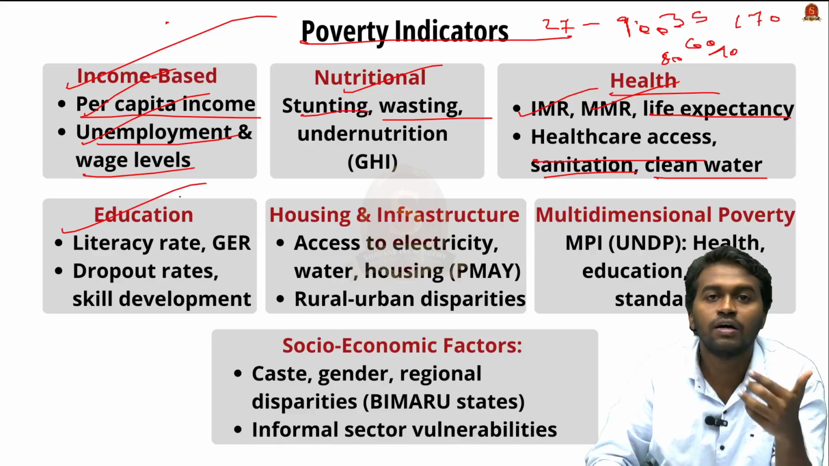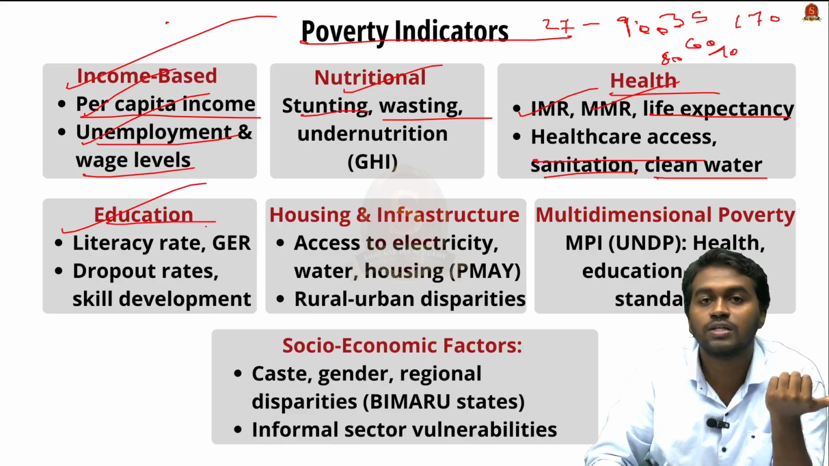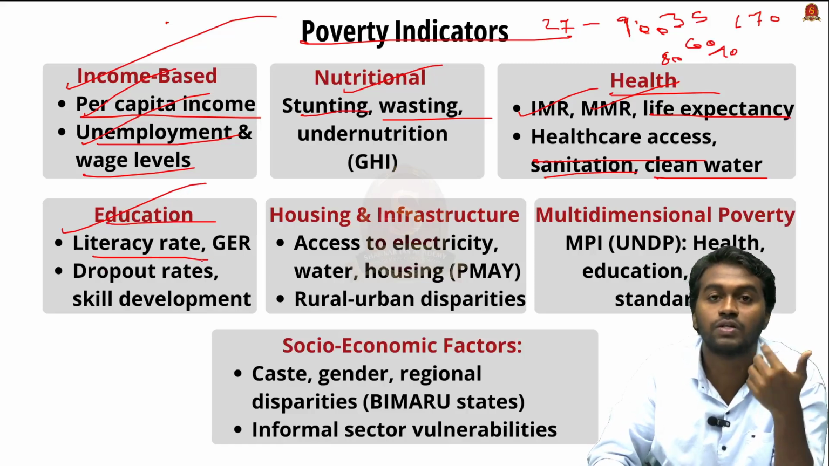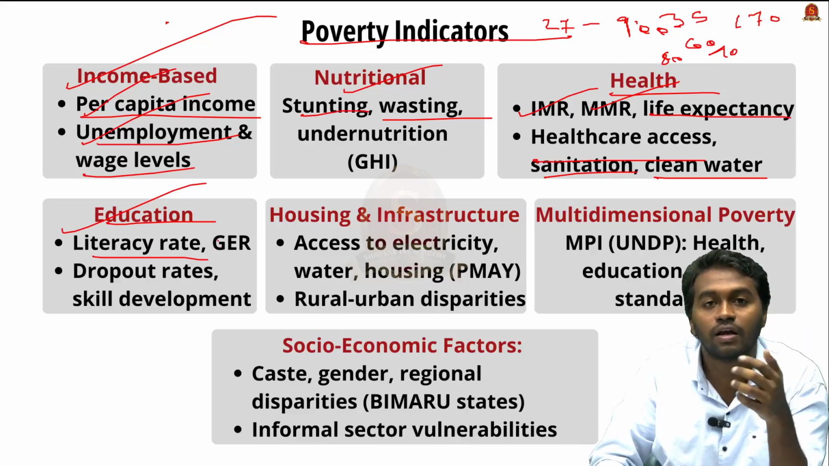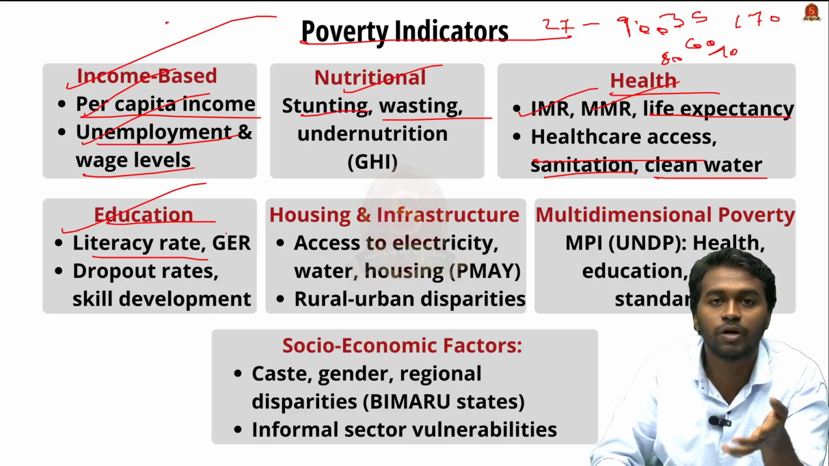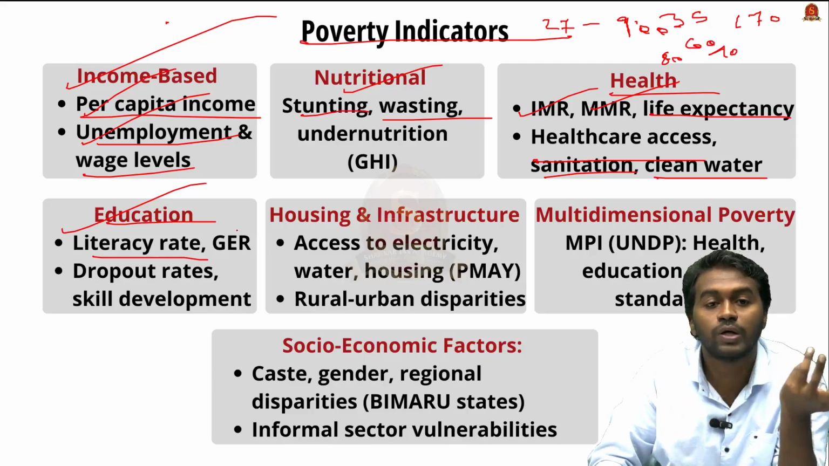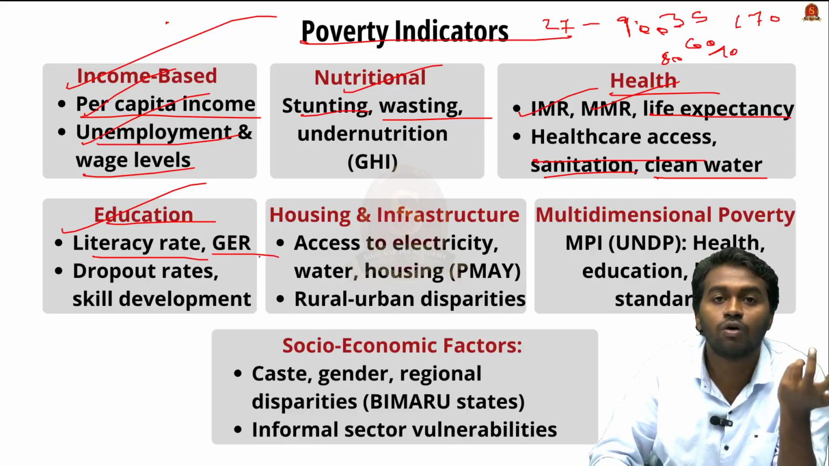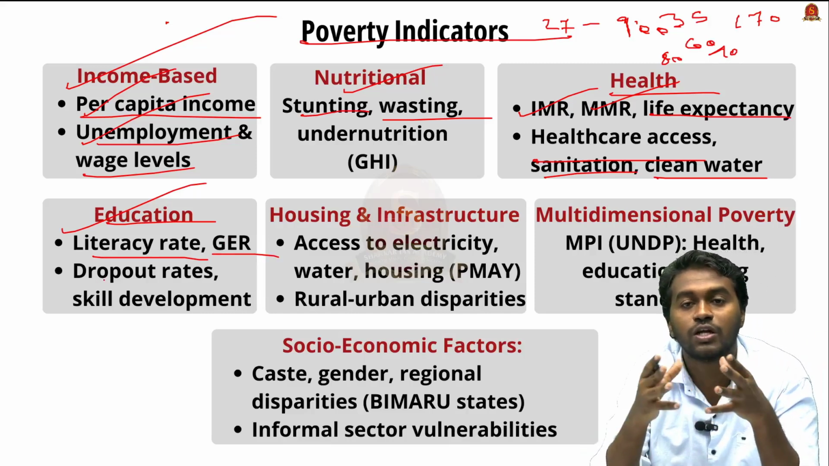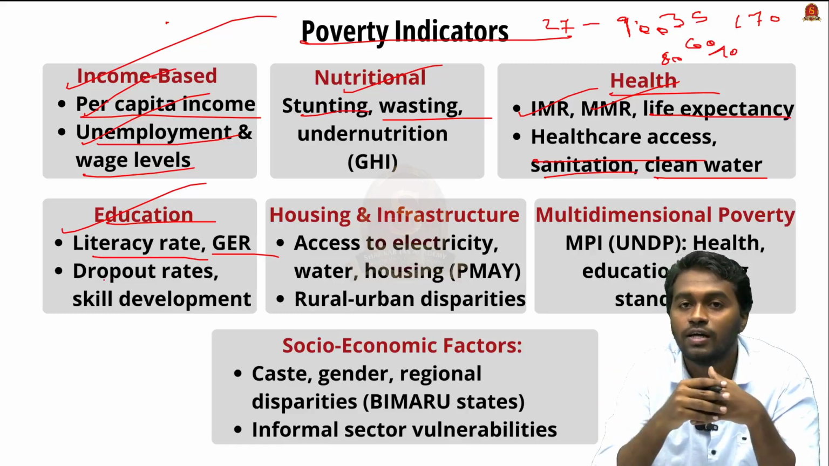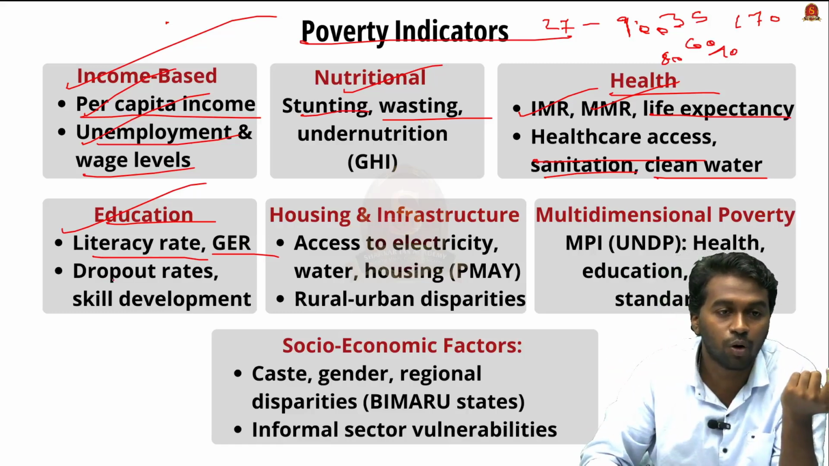And then we also adopted education indicators such as the literacy rate of a state. For example, states like Rajasthan and Bihar are recording poor literacy rates compared with the southern states of Tamil Nadu and Kerala. And then we have the gross enrollment rate, that means the ratio of students enrolled in the education institutions. And then we have the dropout rate.